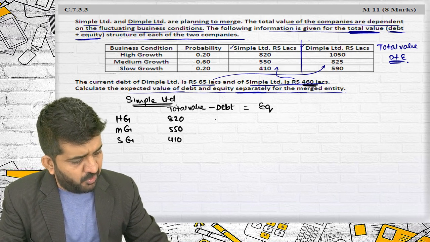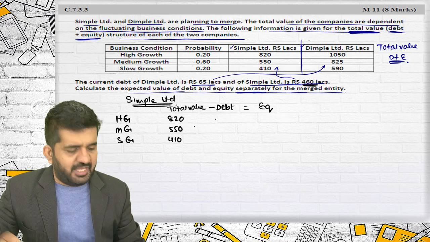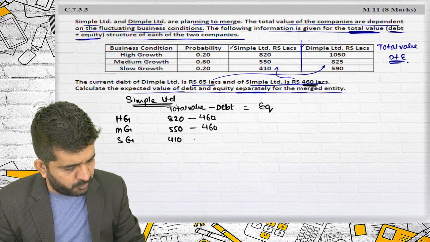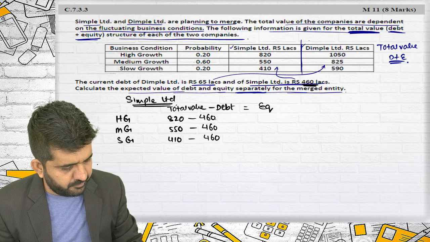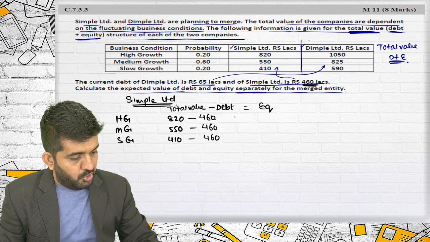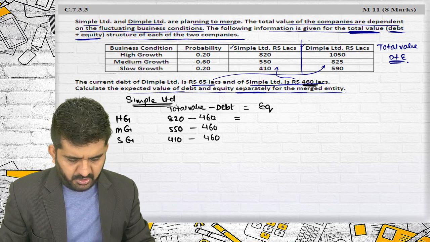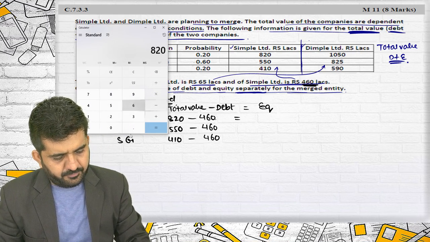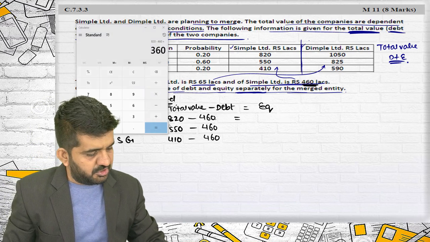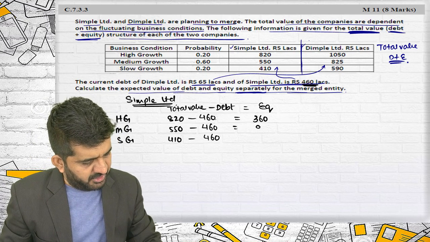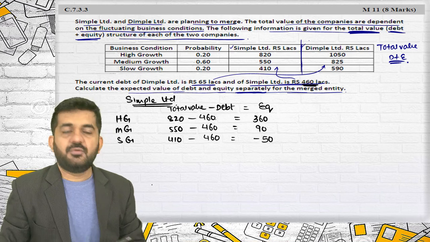What will be the value of debt? See, value of debt does not have any probability. So in any scenario, value of debt is going to remain 460. So what will be the value of equity? It is 820 minus 460, which is 360. 550 minus 460 is 90. This is minus 50.